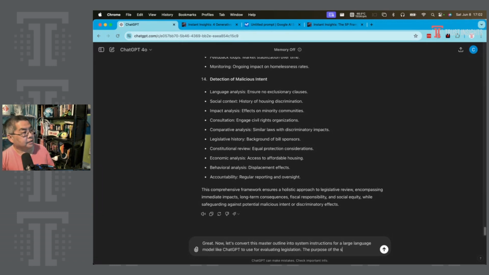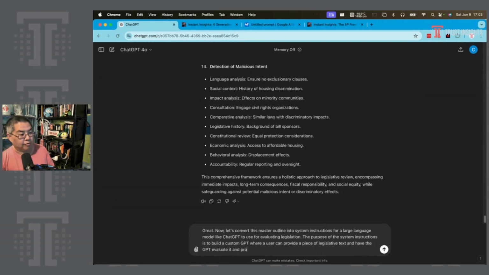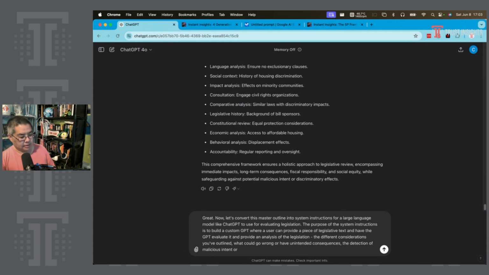The purpose of the system instructions is to build a custom GPT where a user can provide a piece of legislative text and have the GPT evaluate it and provide an analysis of the legislation, the different considerations you've outlined, what could go wrong or have unintended consequences, the detection of malicious intent or special interests seeking to disadvantage people unfairly.